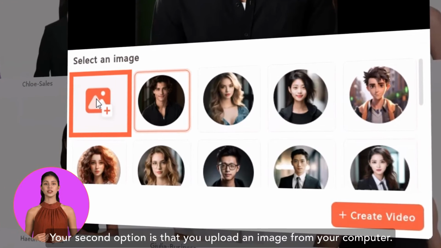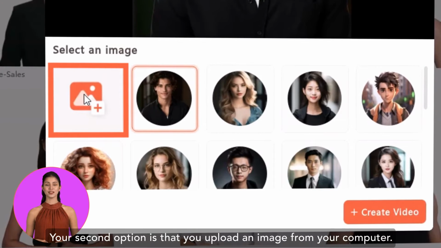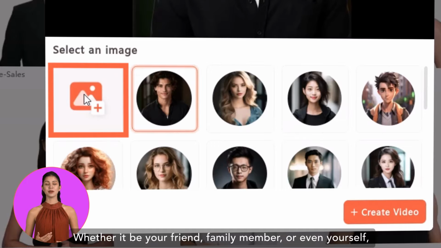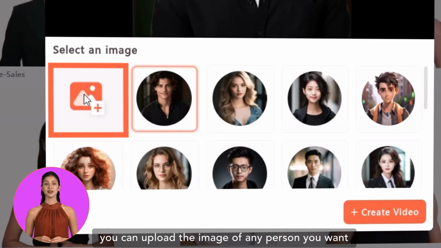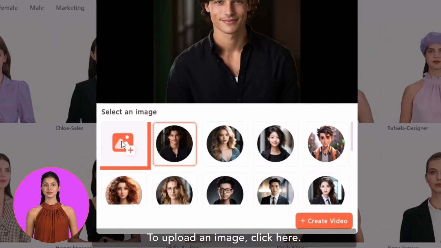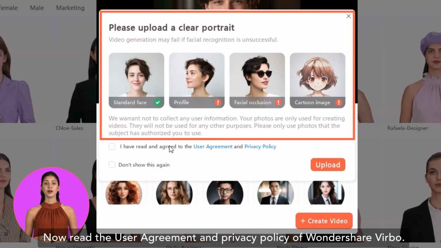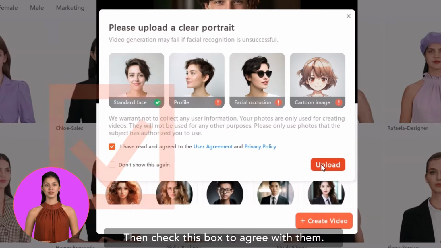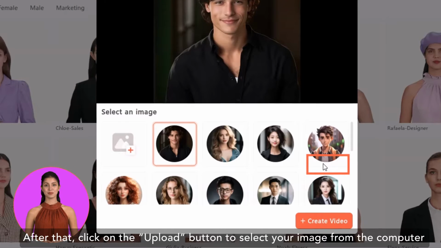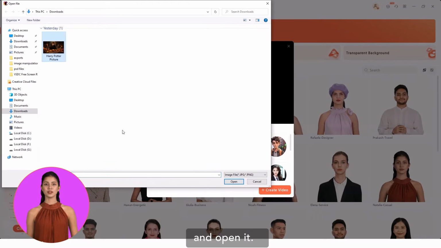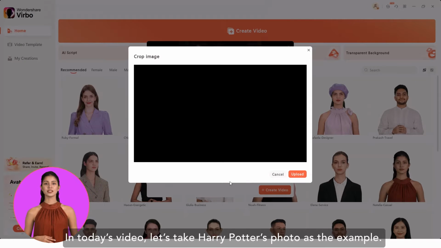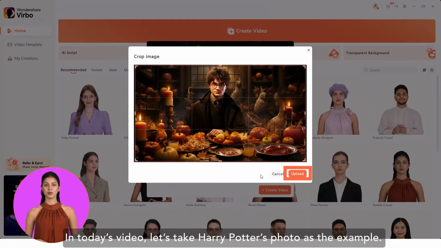Your second option is that you upload an image from your computer, whether it be your friend, family member, or even yourself. You can upload the image of any person you want. To upload an image, click here. Now read the user agreement and privacy policy of Wondershare Virbo, then check this box to agree with them. After that, click on the Upload button to select your image from the computer and open it. In today's video, let's take Harry Potter's photo as the example.